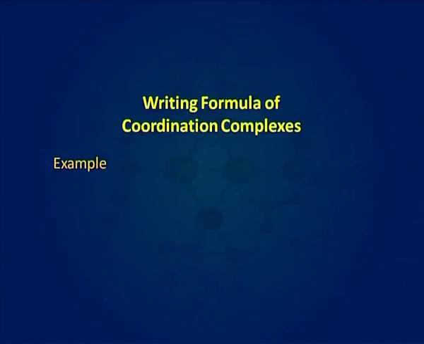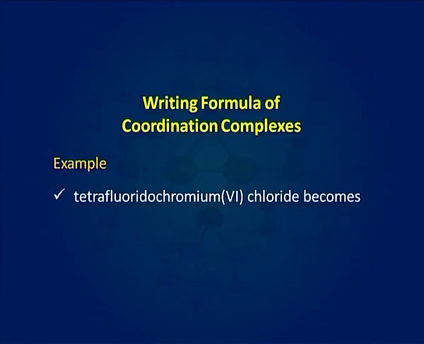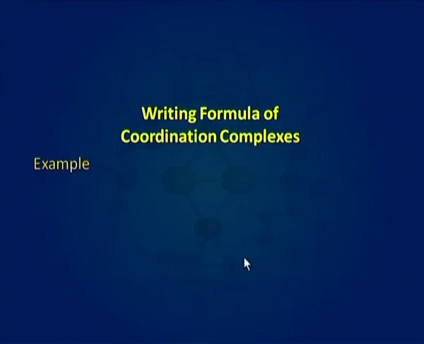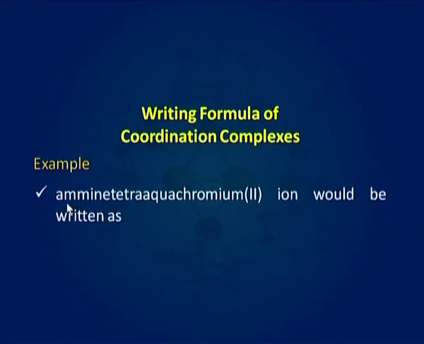For example, if we have to write the formula for tetrafluoridochromium(III) chloride, then it becomes [CrF4]Cl2. The charge of cation and anion has to be balanced, hence 2 has been written here. There is another example, amminetetraaquachromium(II) ion.